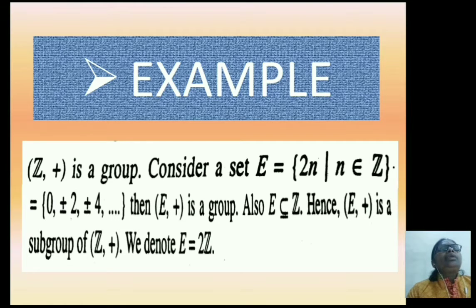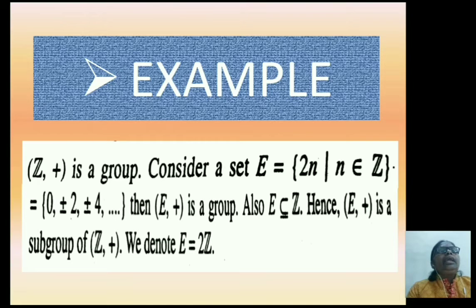So that set E equals {0, ±2, ±4, ...}. Then (E, +) is a group. Also E is a subset of Z.